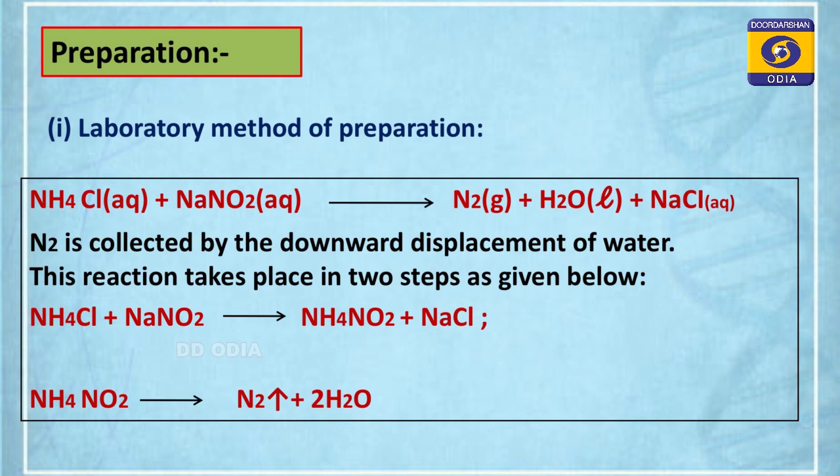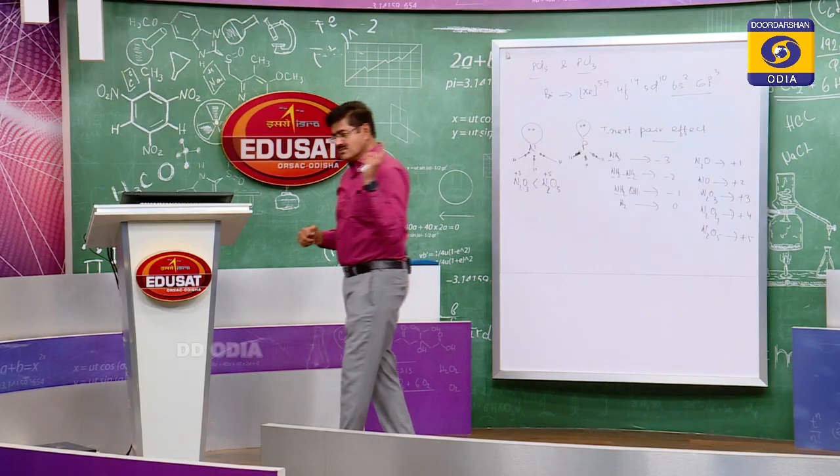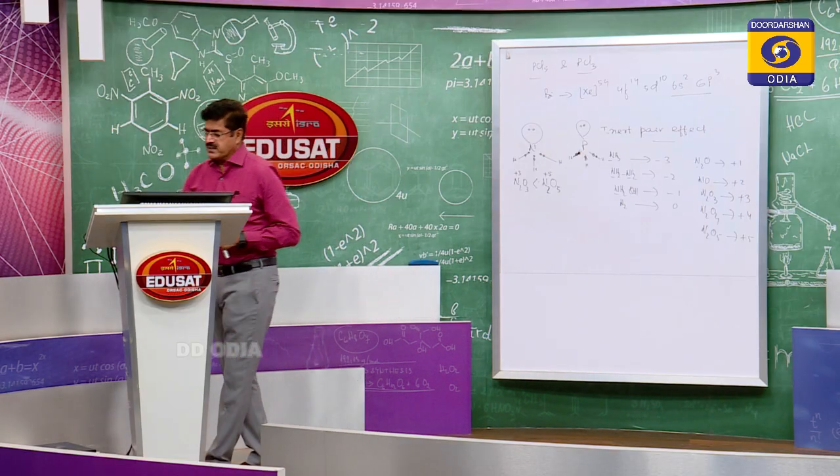What happens when the mixture of ammonium chloride and sodium nitrate is strongly heated? Answer: nitrogen, NaCl and water. Nitrogen gas is liberated. This question may be asked like this also: what happens when ammonium nitrate is strongly heated? Nitrogen gas. Is that clear? So this is the first method of preparation.